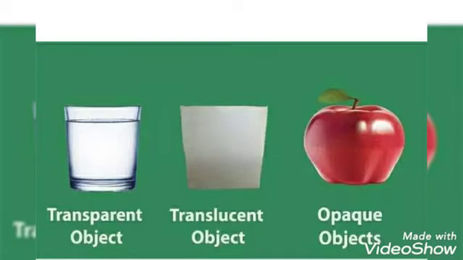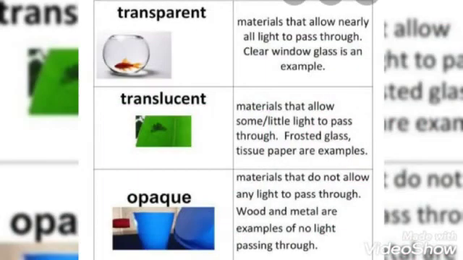Let's start with transparent objects. They allow light to travel through them easily. When light encounters any transparent object, almost all the light passes directly through it. Materials like glass, water, air, plastic wrap, etc. are transparent objects.